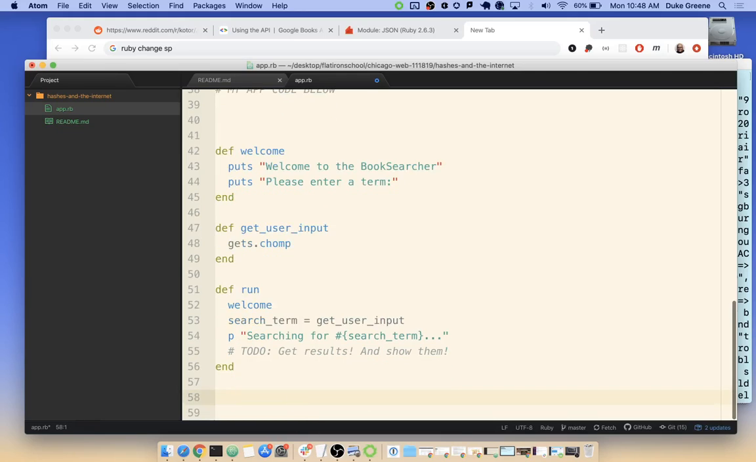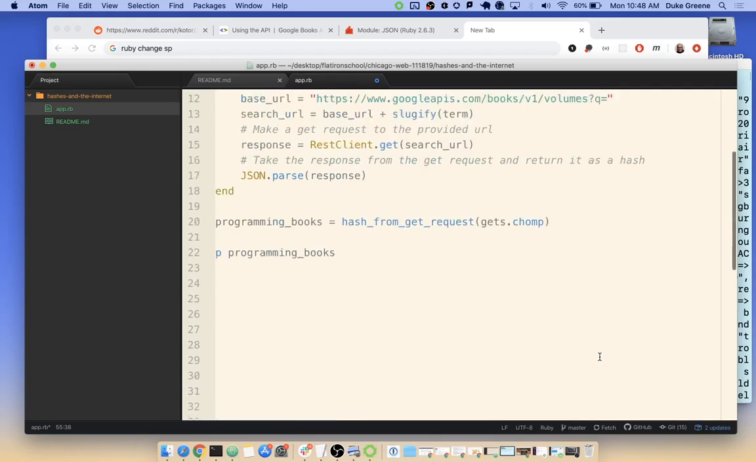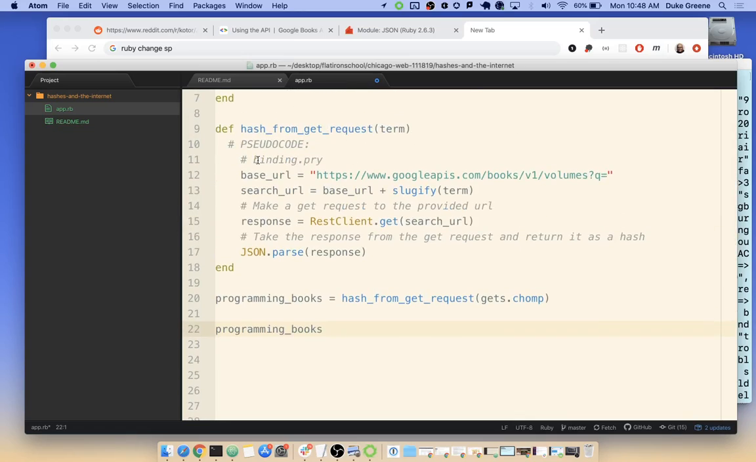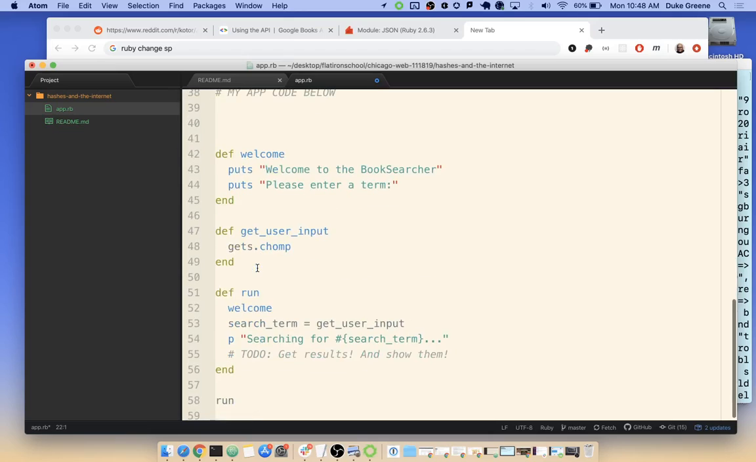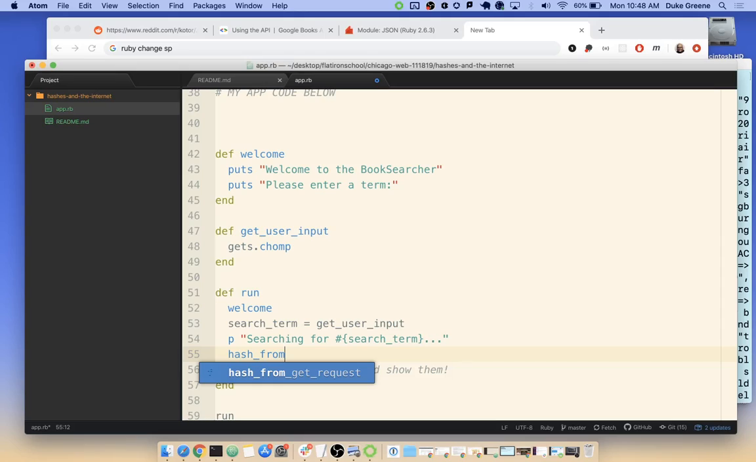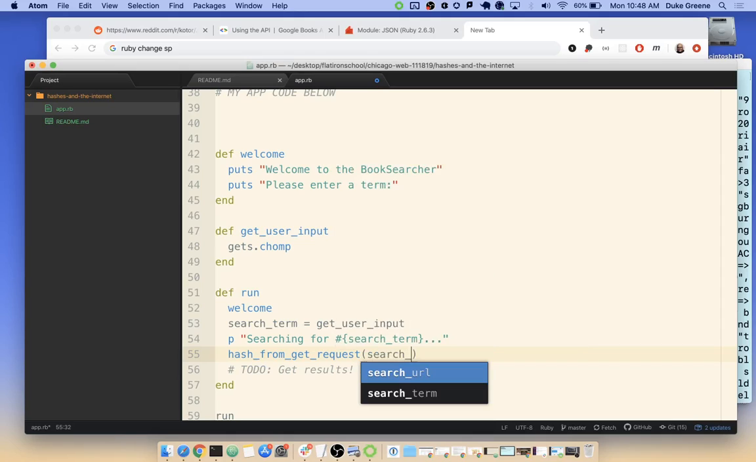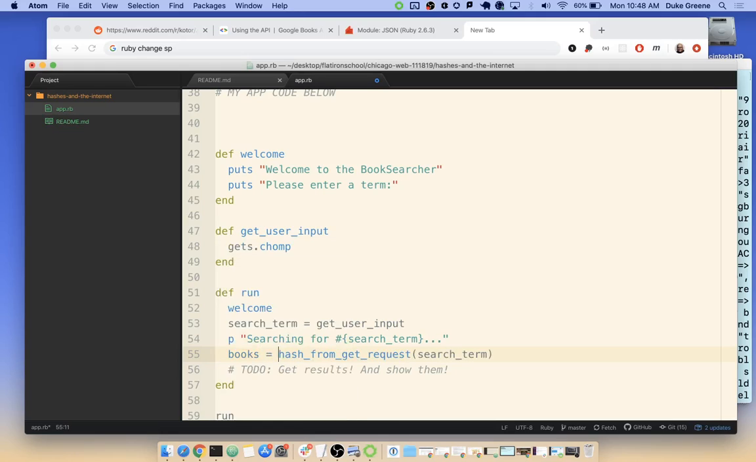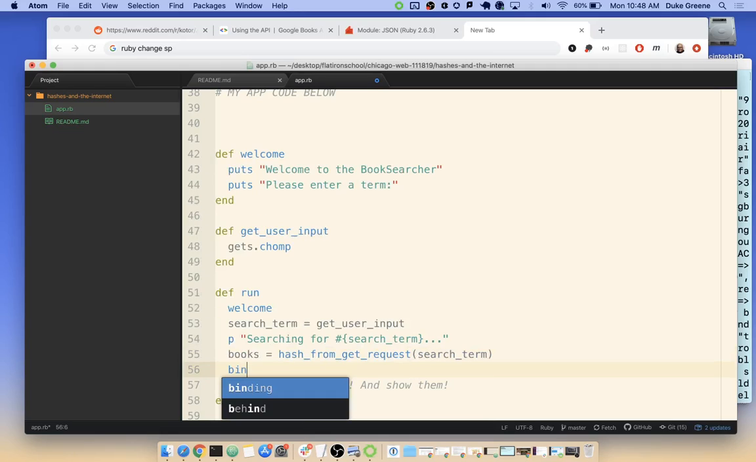So if I hit run down here, and I get rid of some of my driver code up here, I don't need to p out programming books. I think that this hash from get request is something we could probably use down here. We could do hash from get request on search term, and we'll set this to something. We'll say books. And then I'll get into a binding.pry and see what else we can do.